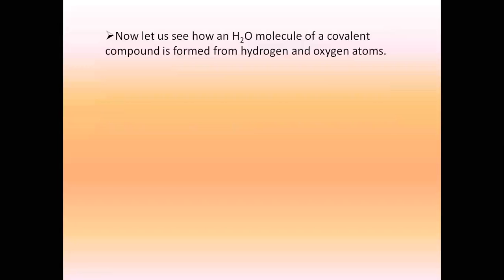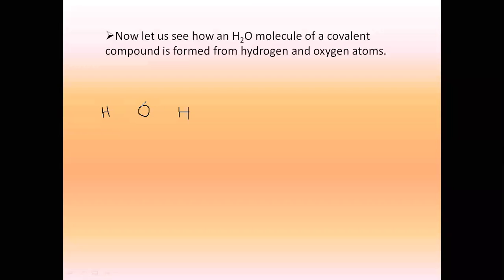How do you think sharing will happen between hydrogen and oxygen? Let me give you a small hint. See, it is for hydrogen and oxygen, right? There are two hydrogen atoms, मतलब एक हाइड्रोजन यहाँ पे होगा और एक और हाइड्रोजन दूसरे कॉर्नर में होगा. सेंटर में कौन होगा? ऑक्सीजन.